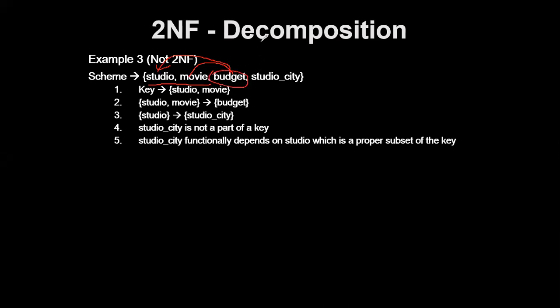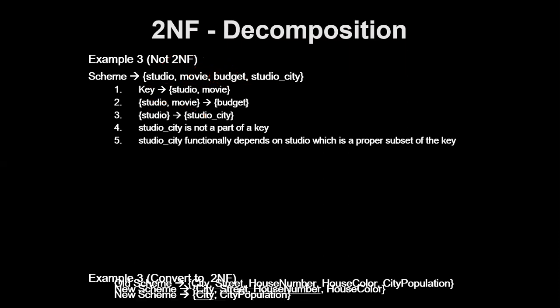When I say studio city, where the studio is located, studio city doesn't depend on a movie, isn't it? Studio city depends only on the studio. It does not depend on your movie. So what happened here? It does not follow functional dependency. What is functional dependency? It should depend on all the key attributes, but it is not depending on all the key attributes. It's depending partially. So in those cases, I should bring this partially dependent element into a separate table. Got it? It should depend on all the key attributes.